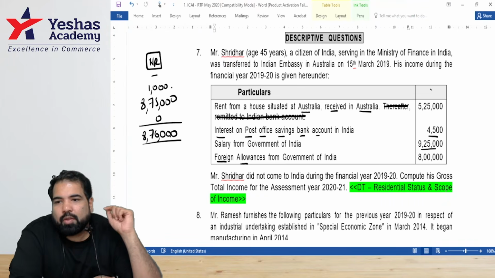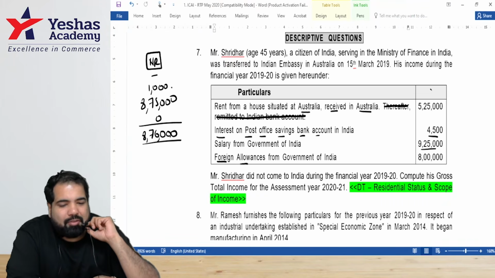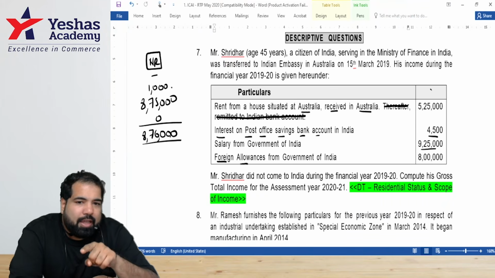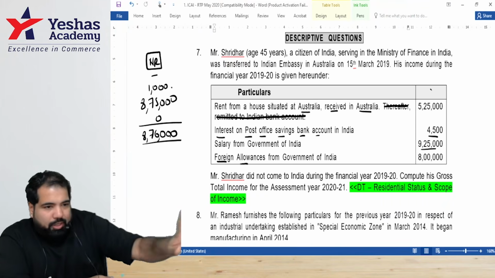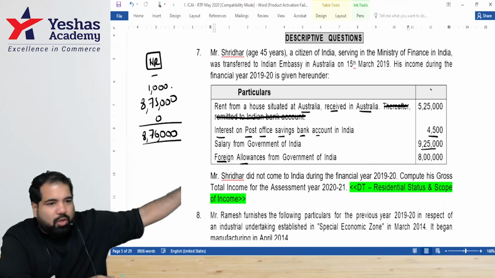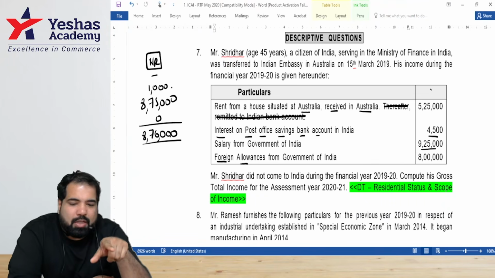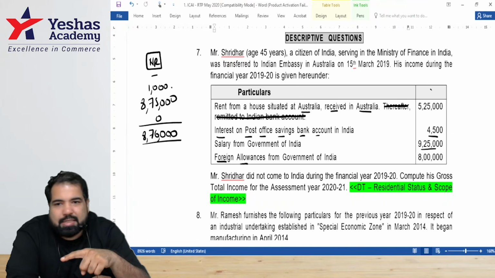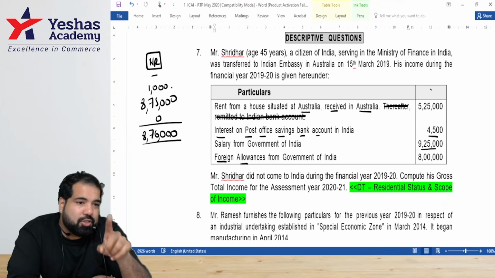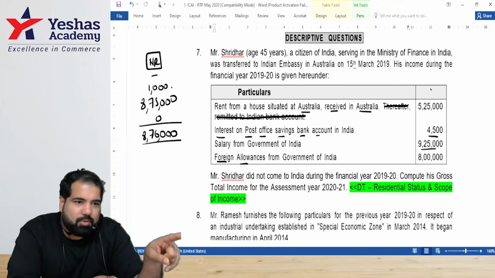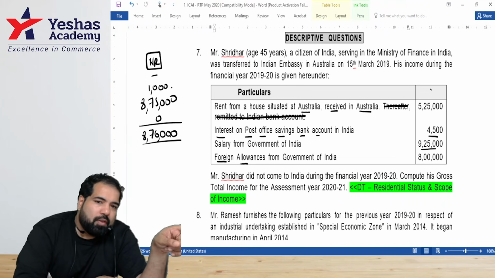The amount will be 0. Next line. Interest on post office savings bank account in India, inner column, 4,500, less exempt under section 10. If you remember, 10(15), otherwise section 10 is okay, guys. And how much is exempt? 3,500. So outer column, 1,000. Next, salary from government of India, inner column, 9 lakh 25,000, less standard deduction under section 16(1)(a). When we do salaries, we'll recollect this. 50,000. Outer column, 8 lakh 75,000.